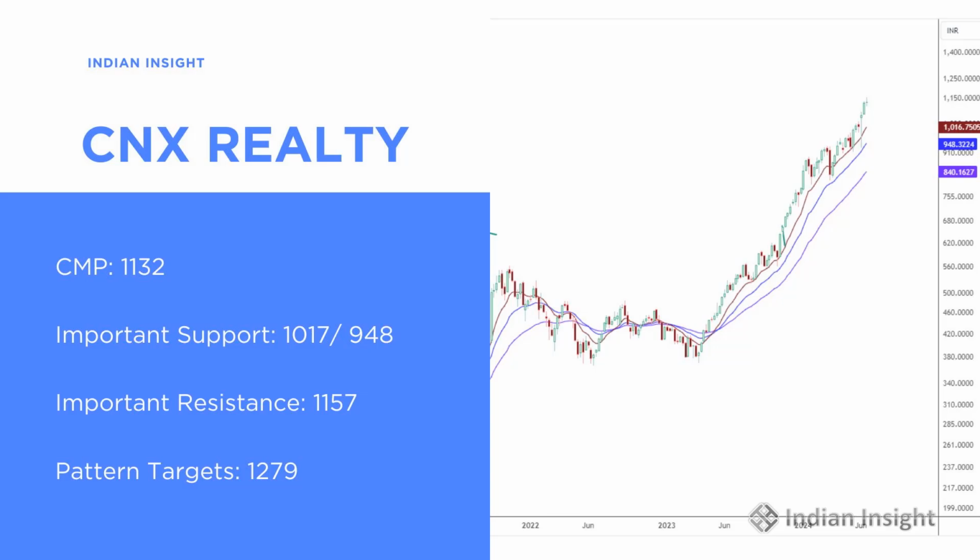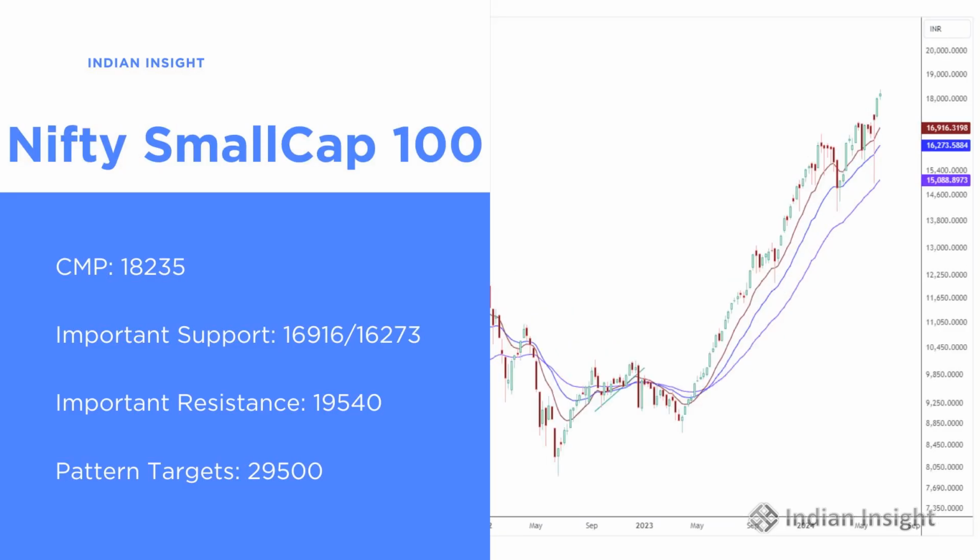The Realty Index is trading around 1132. The important support is around 1017, and there is a long-term pattern target of around 1279 pending for this index. The Nifty Small Cap 100 Index is trading around 18,235. The important support is around 16,916 and 16,273, and it also has a long-term pattern target which is pending of around 29,500. So over a long period, this index can also surprise people still more towards the upside.